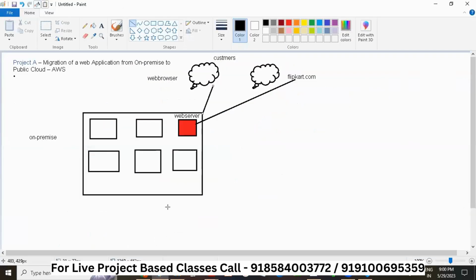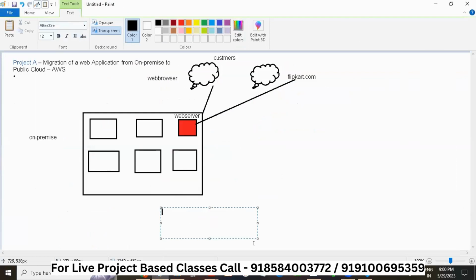So Flipkart gave us the task to migrate the application. So we will be migrating this. Why will we migrate? Simple. Can anybody tell me what is the reason we will migrate? They can work on premise also. Why are they migrating? There should be some reason, right? Cost saving. Yeah, to save money.